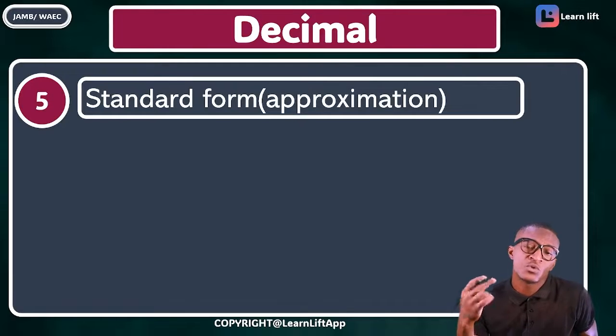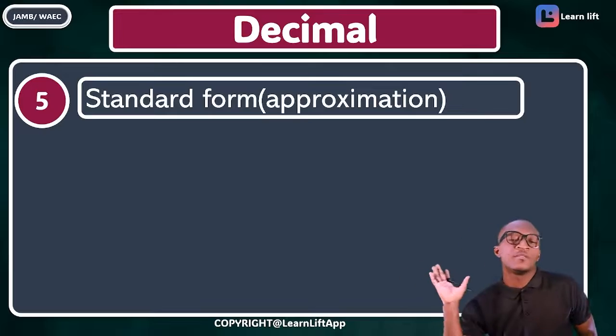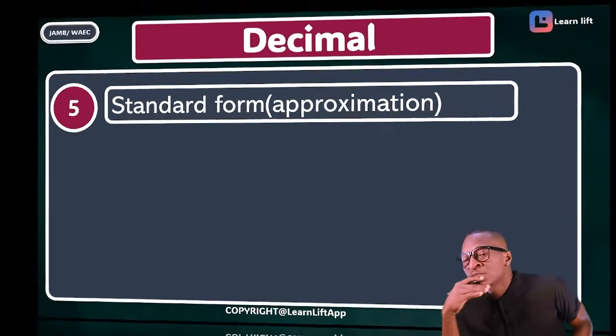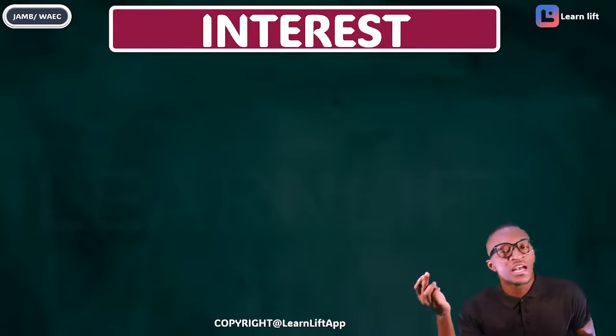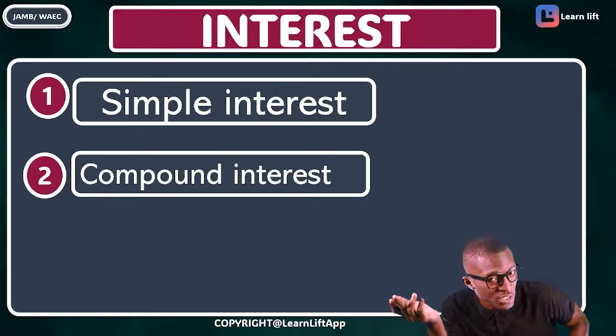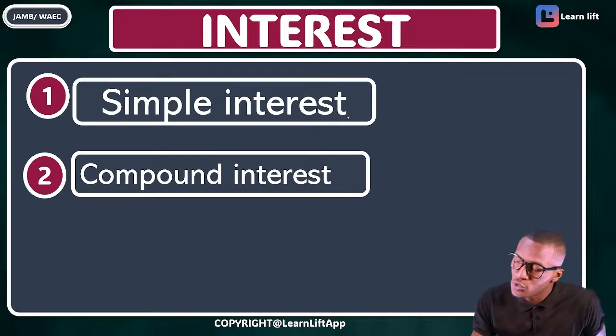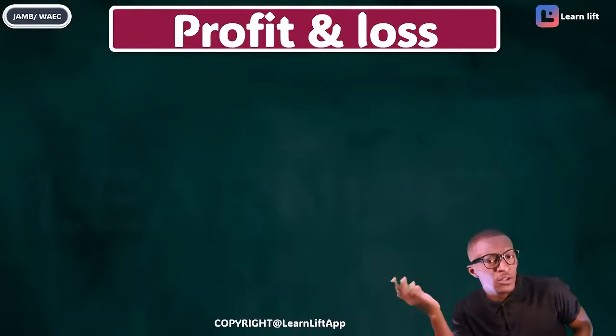So standard form, JAMB also calls it your approximation. We carefully treated them in each video. So that's actually about decimal. Decimal has 5 videos. After that, we now went to the last part, which is your business part, talking about your interest. Are you seeing? Under your business part, we talk about your simple interest and your compound interest. JAMB specializes mainly on simple interest, but I'll also solve some past questions JAMB and WAEC have asked on compound interest. After that, we're going to talk about profit and loss.